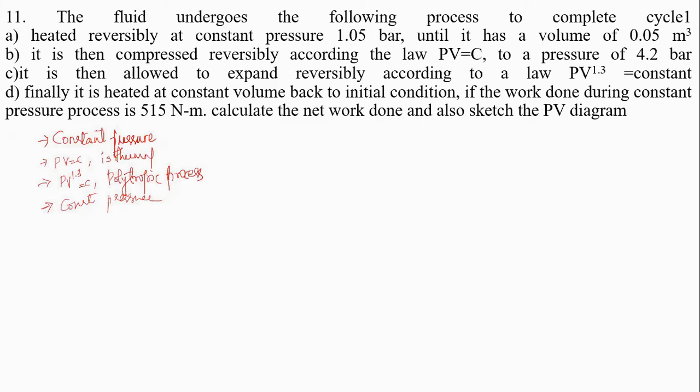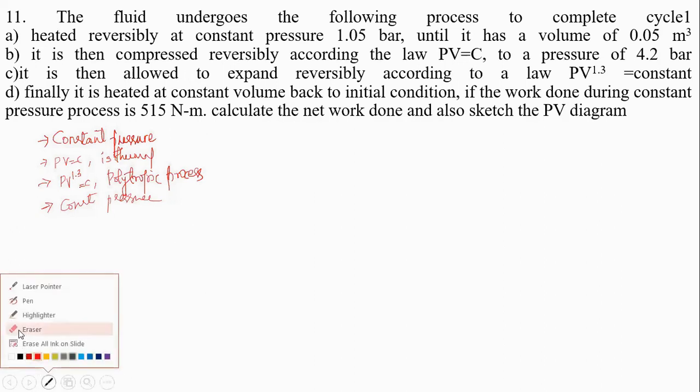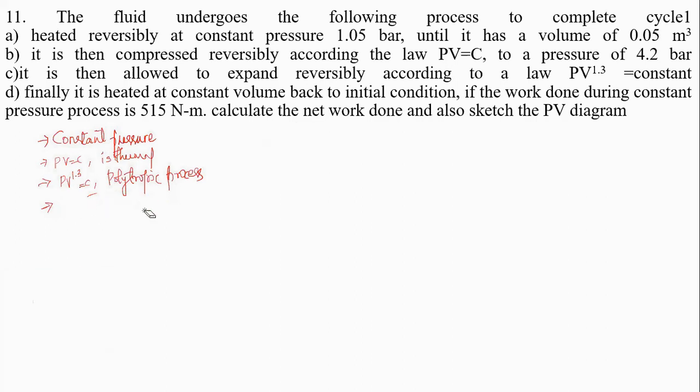I have written the wrong thing here. The final D is that finally it is heated at constant volume. It's not a constant pressure, the last one. The last one is constant volume.